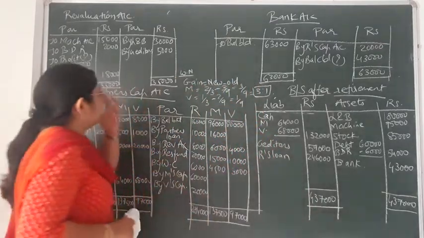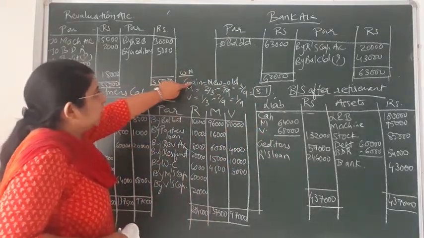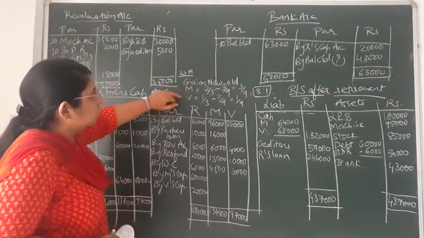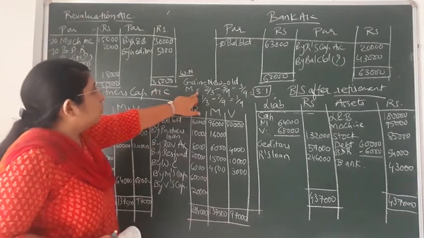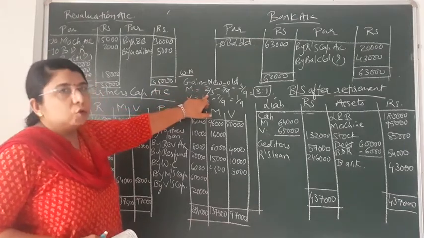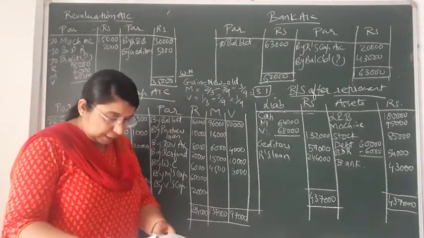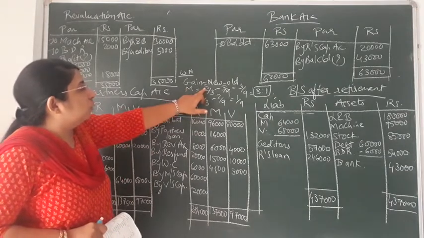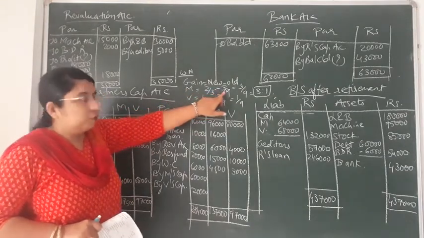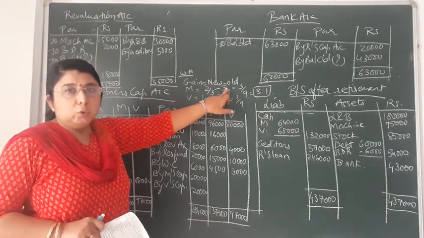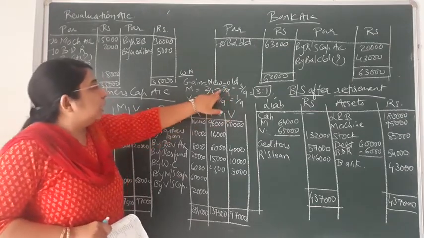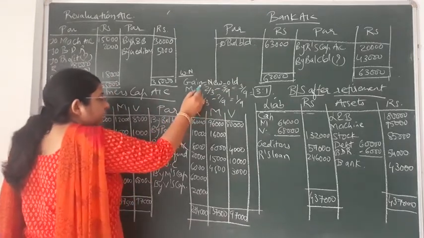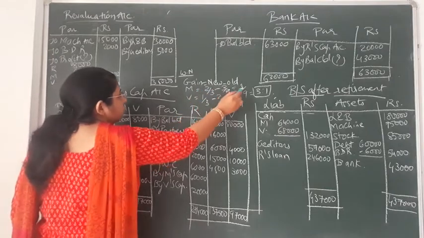First of all, I have shown the working note in the middle of the board: gain is equal to new share minus old share. Gain would be of the continuing partners only, that is Mohit and Virat. For Mohit, you can see in the sixth adjustment that the new ratio is 2:1. So Mohit's new share would be 2/3 minus old share, from the old ratio 4:3:2, that is 3/9. So 2/3 minus 3/9, taking the LCM, that is 9: 3 3s are 9, 3 2s are 6, 6 minus 3 would come to 3.